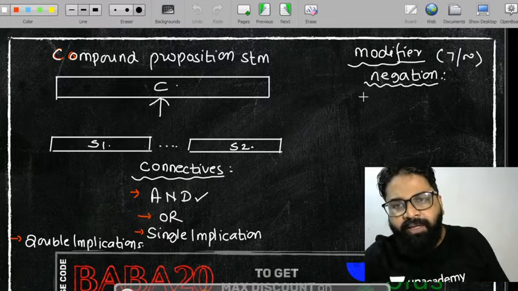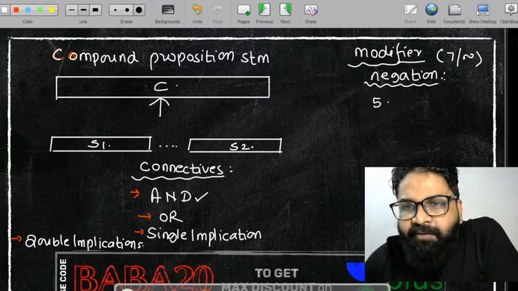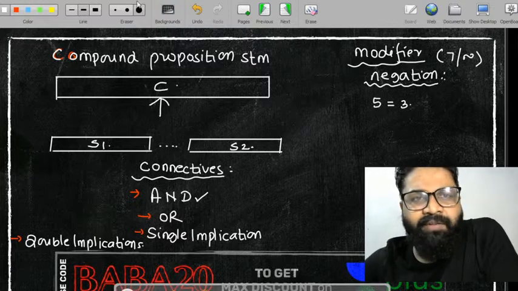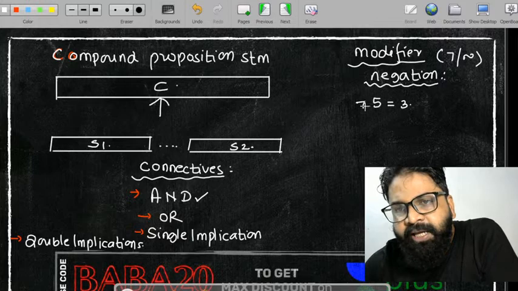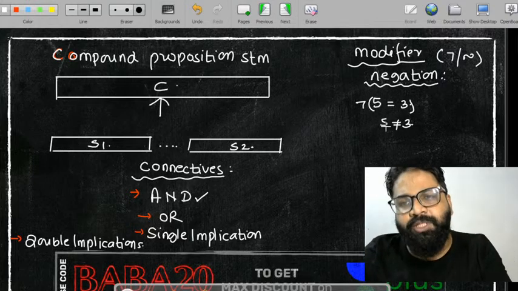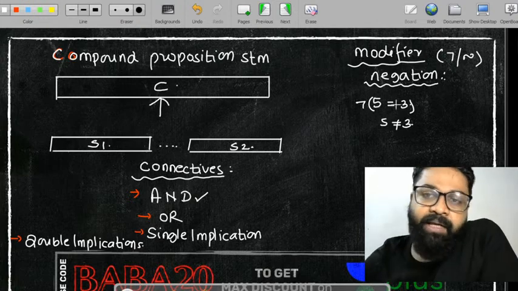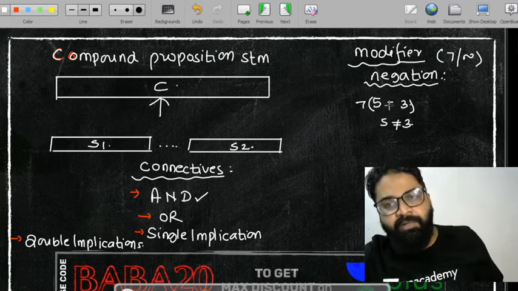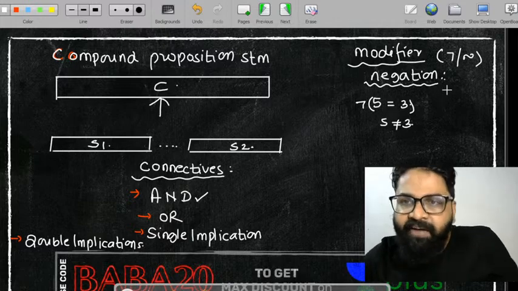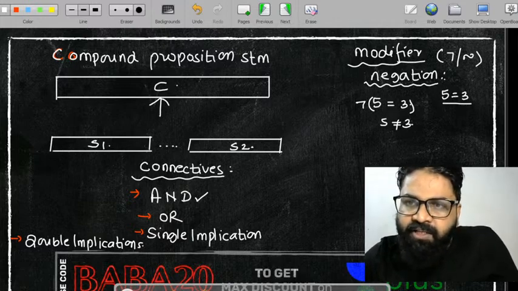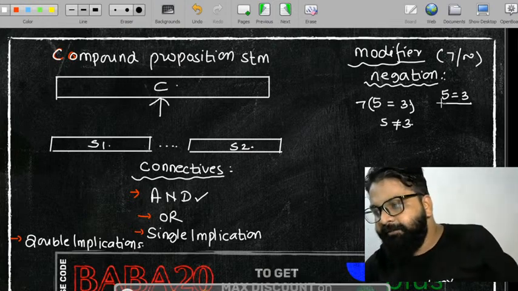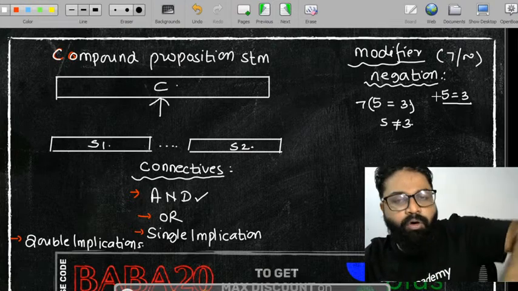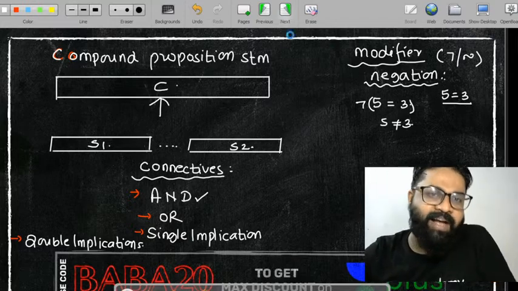Don't worry. For example, if I write 5 is equals to 3, or 5 is greater than 3, or 5 is equals to 3, if I put negation here, then what will happen? It will be modifying the statement. 5 is not equals to 3. तो negation लगाने पे ये modify करता है. ठीक है? This statement is basically false right now. क्या ये factual statement है? 5 is equals to 3? Yes, it is a factual statement. Right now it is false. As I have told you, if anything is true or false, that is called a factual statement.